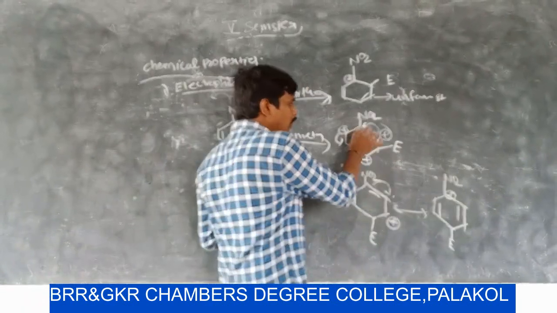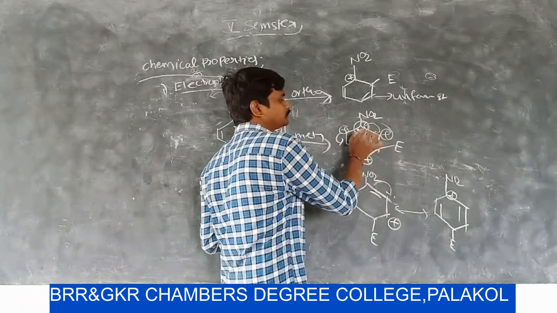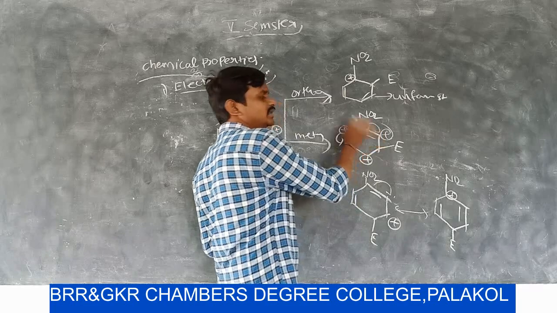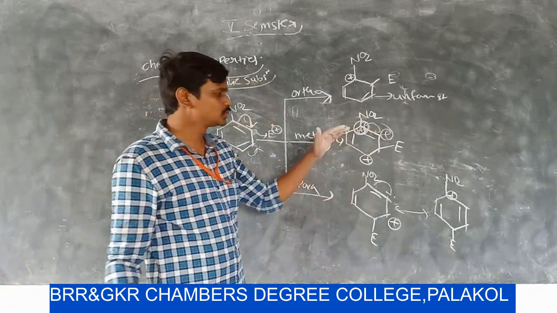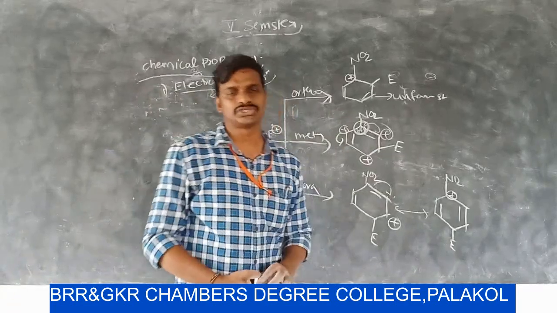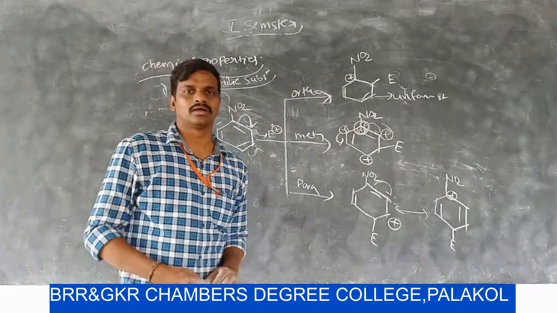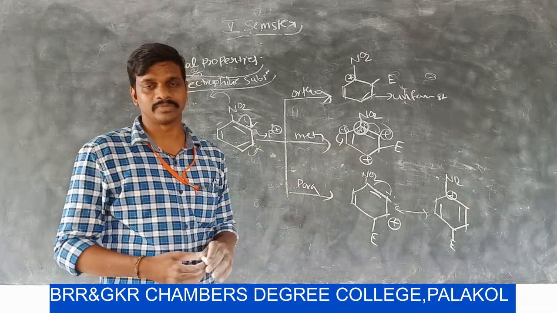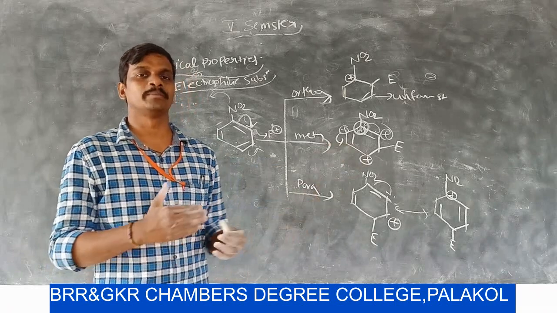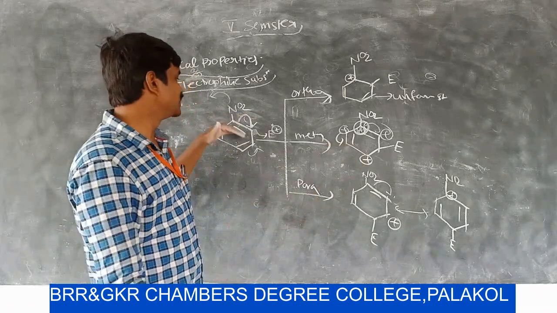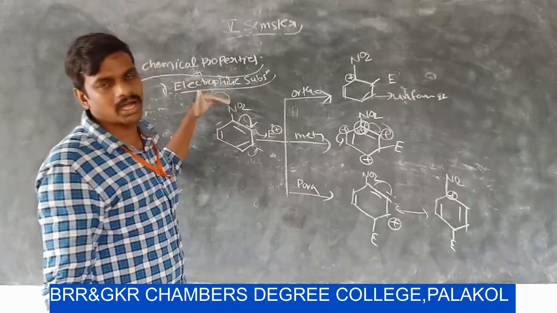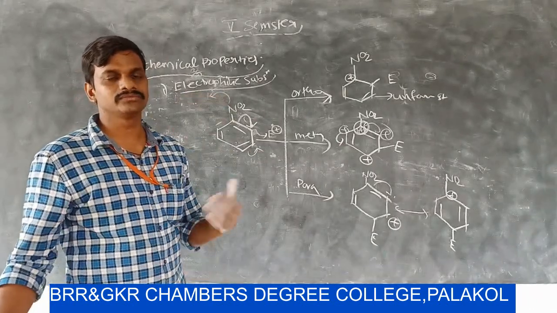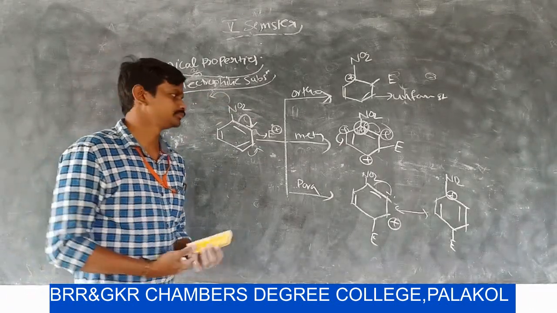There is no unfavorable resonance structure; the positive charge is present at this carbon atom. So the electrophile attacks at the meta position if benzene is substituted by an electron withdrawing group.